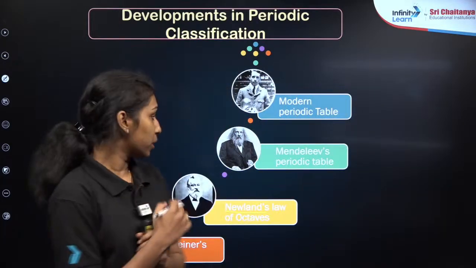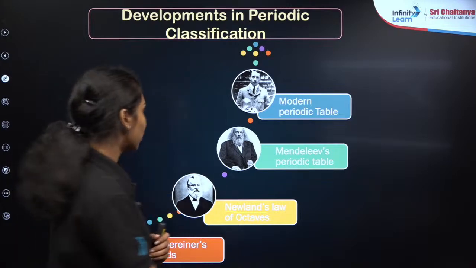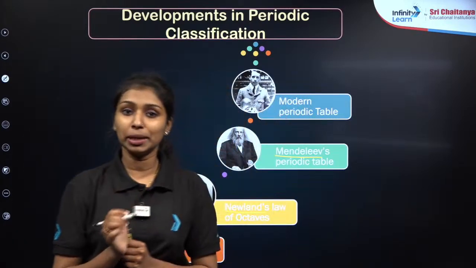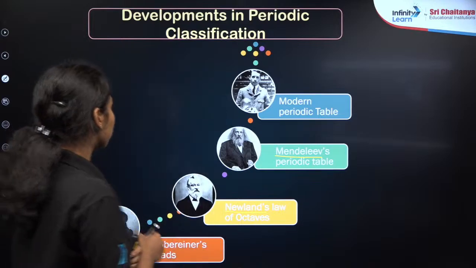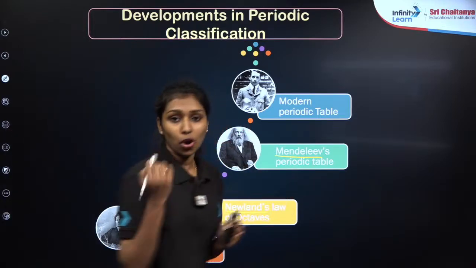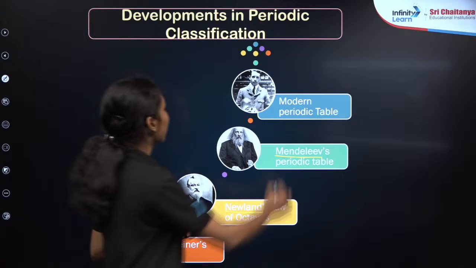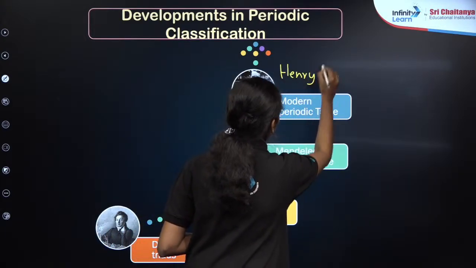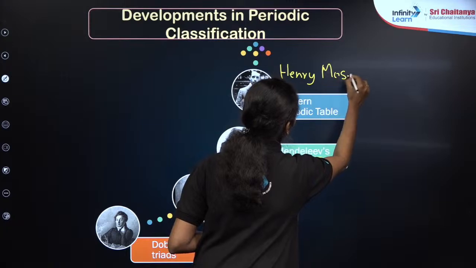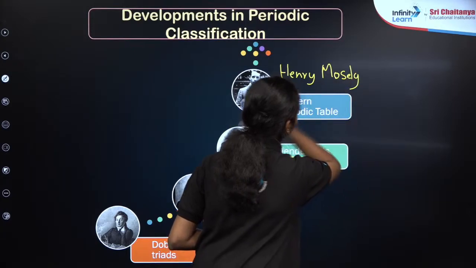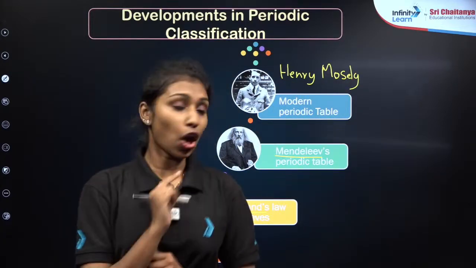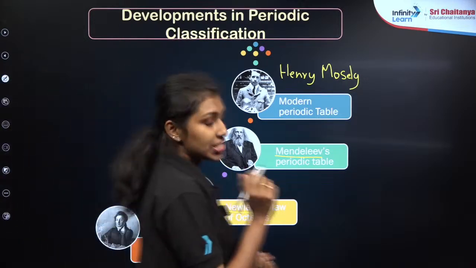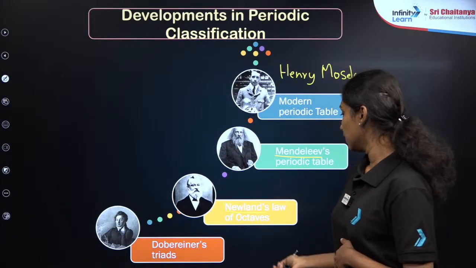Again, it also has some drawbacks. Then finally came Mendeleev, Dmitry Mendeleev. As we already know, he is the father of the modern periodic table. Again, it has some demerits. The last one, Henry Moseley, came with the modern periodic table. This is the genesis of periodic classification. We can see all these classifications in detail in the next slides also.